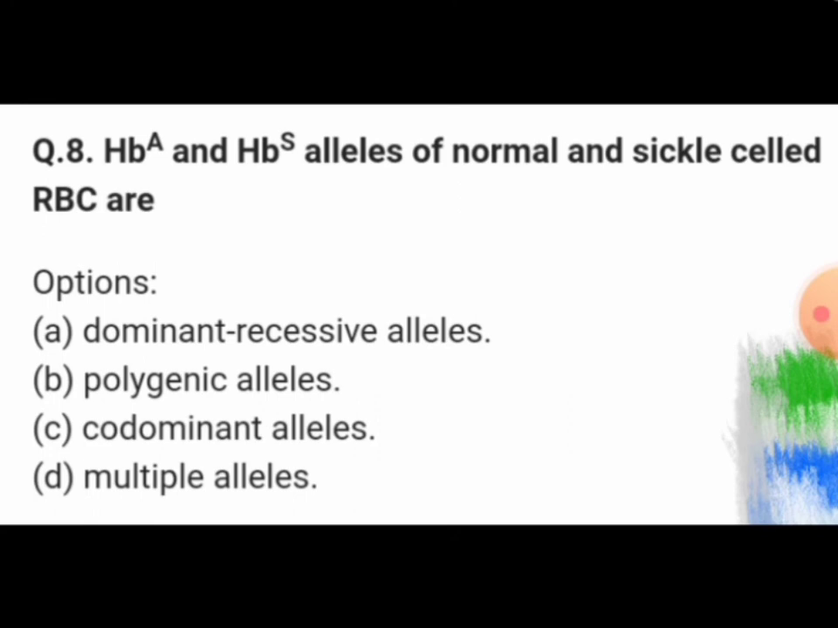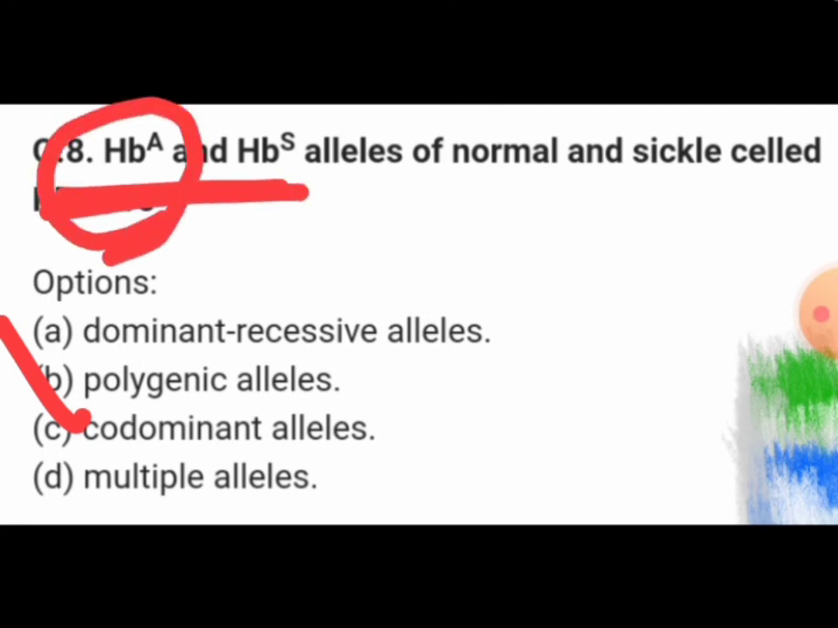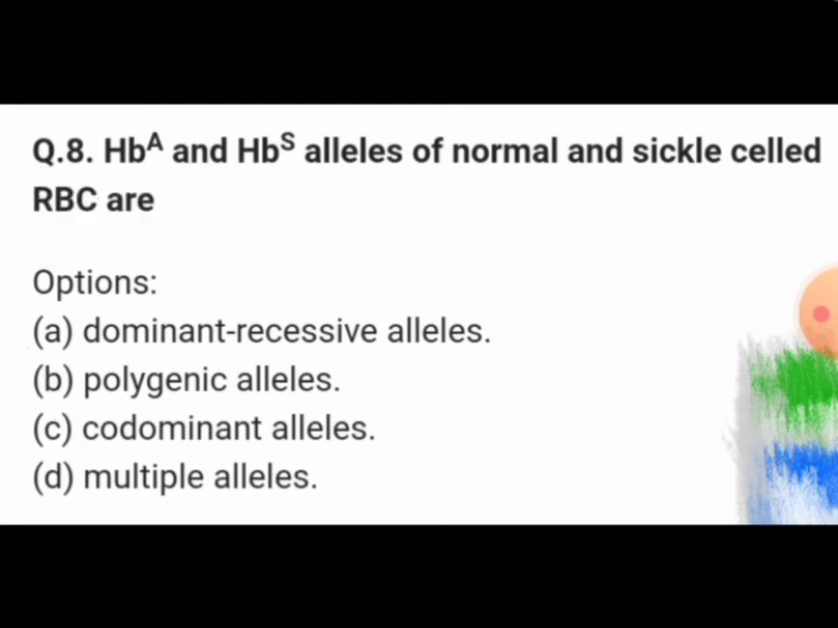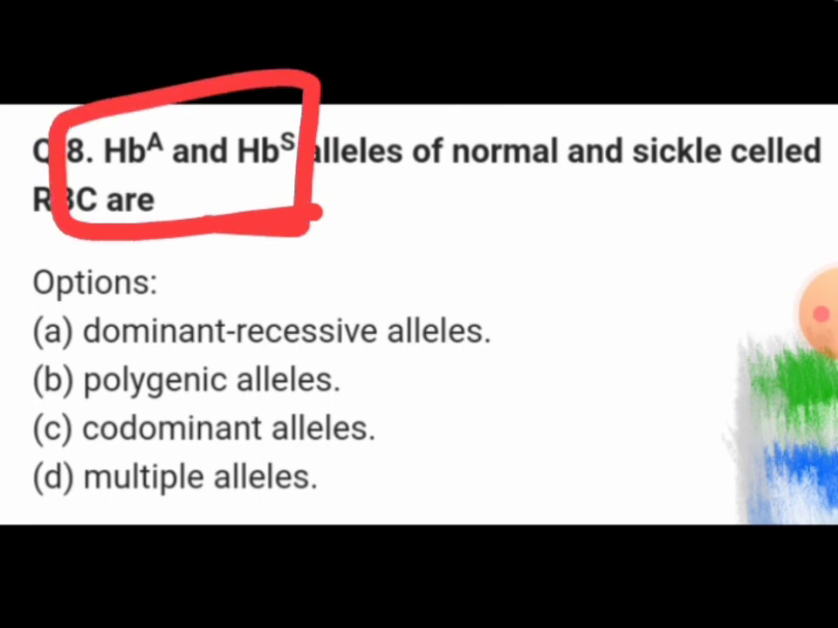So the HbA and HbS alleles of normal and sickle cell RBCs are both codominant. If both are present, then because of the presence of the HbA normal gene, hemoglobin production will take place, and that is enough for carrying oxygen in the person. But such persons should be careful in case of mountain climbing, or if they are living at a high altitude where there is less oxygen.